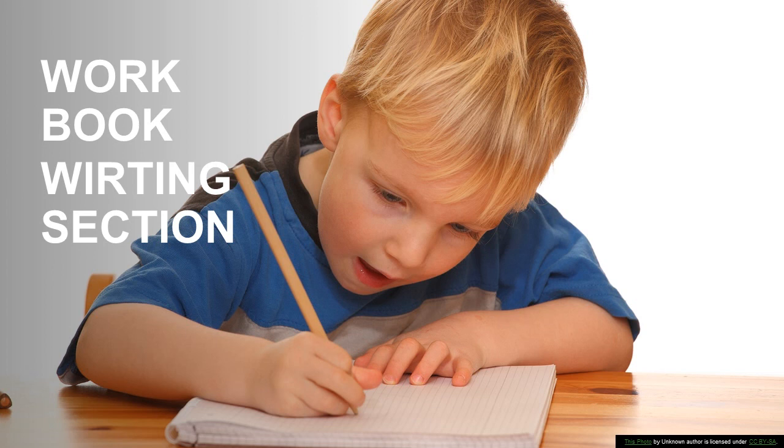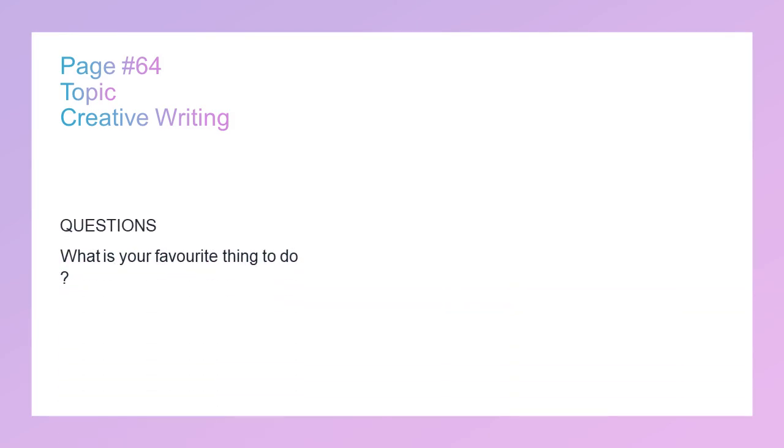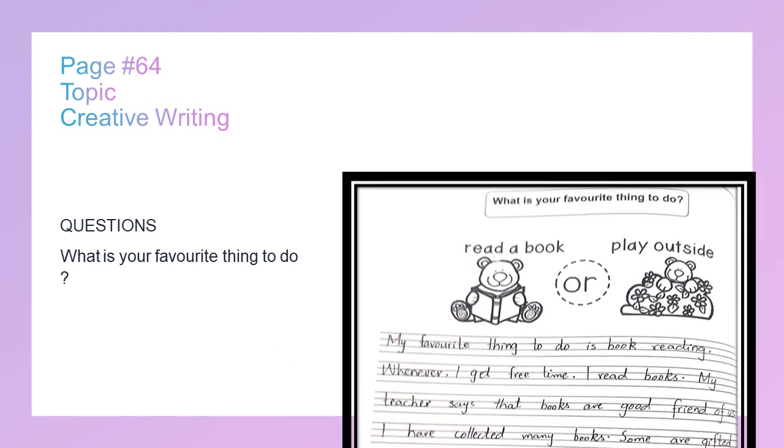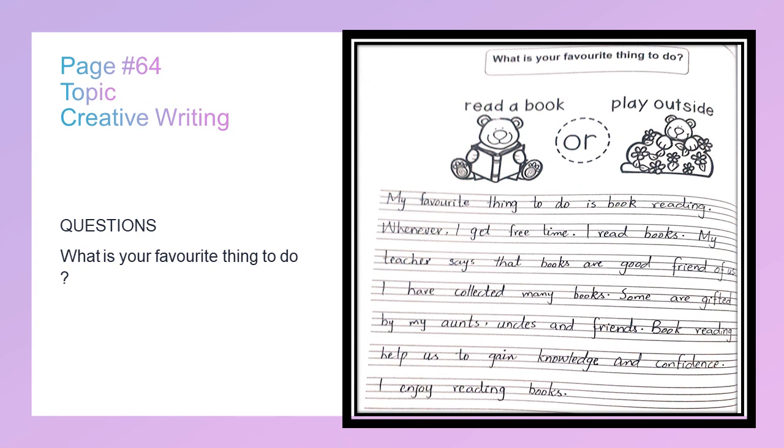Workbook writing section. Page number 64, topic creative writing. Question: what is your favorite thing to do? You are going to write a creative note in your workbook. Let's read. My favorite thing to do is reading, book reading. You can write about book reading or you can write about playing outside. We are going to write about book reading.